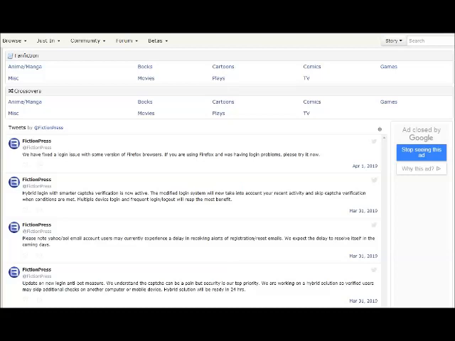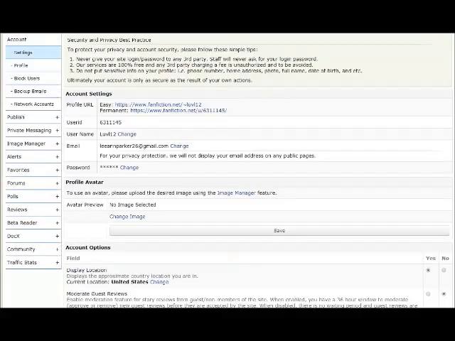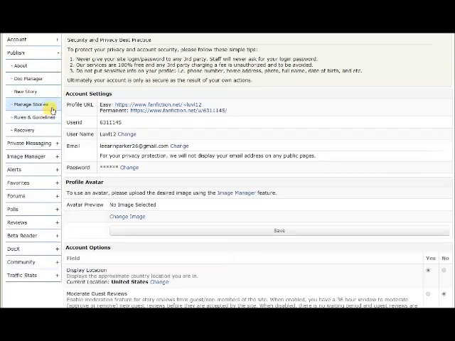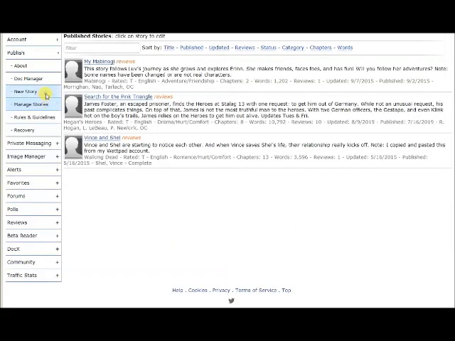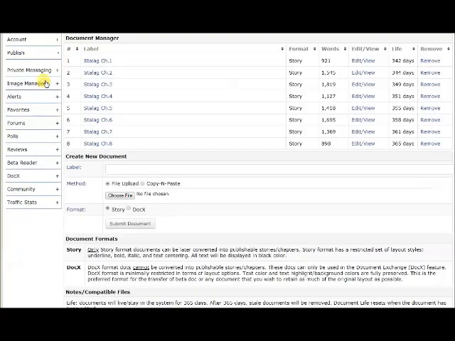So first thing about fanfiction.net is obviously you have to create an account. I'm not going to do that on screen. You can figure that out on your own. But this is going to be the panel you go to when you want to start publishing fanfictions. This is just the profile page, and you have to go to publish.